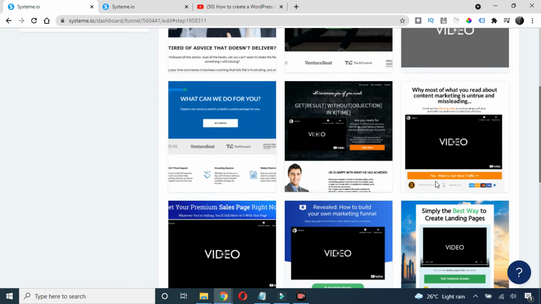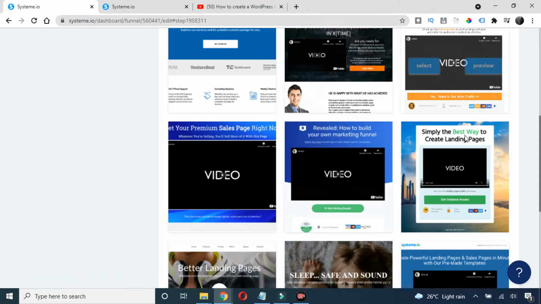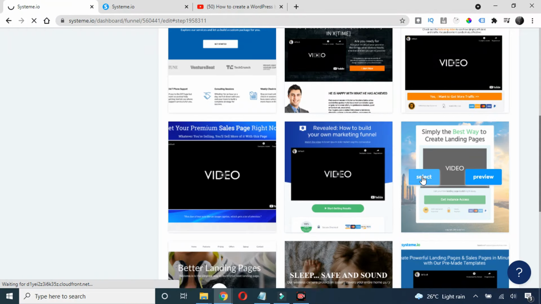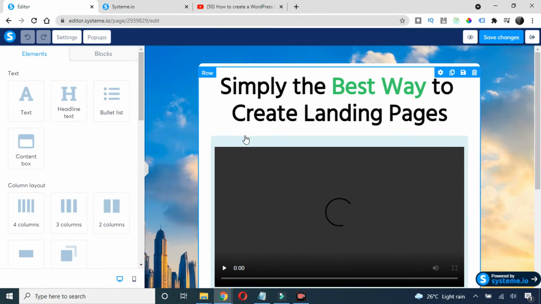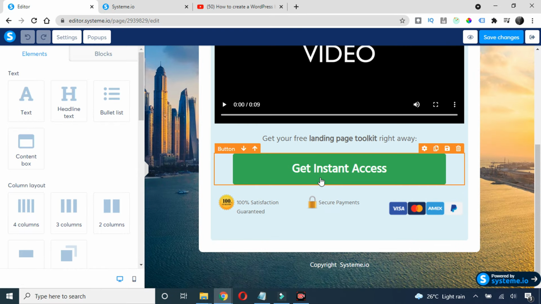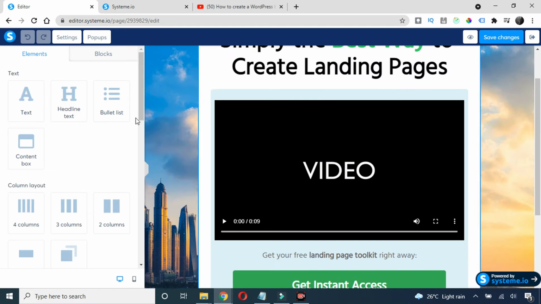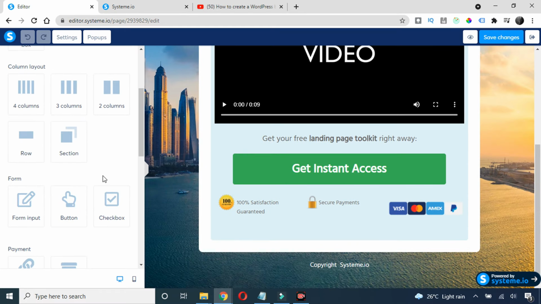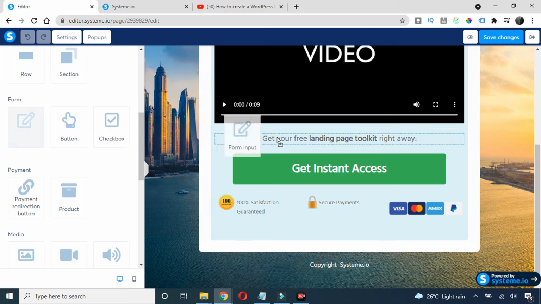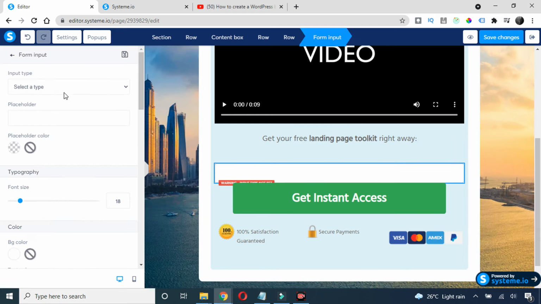And now just choose one theme. So the sales page should be like a simple page, so I'll choose this one, select. So now you can see it is a simple page here with one video where you will explain them about your course, and then finally we have this get instant access. So I want to add one more option here, like the email option. So I'll just choose this form input, I will drag it here. Okay, and just go to this input type and choose this email.